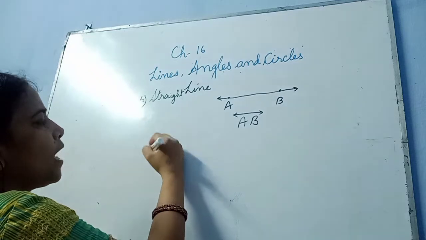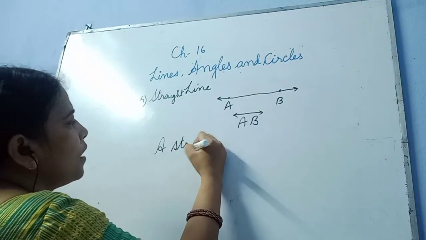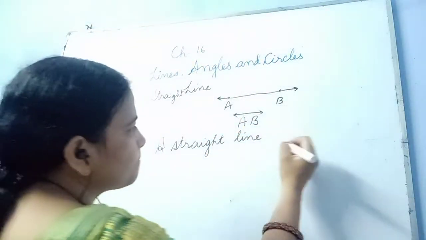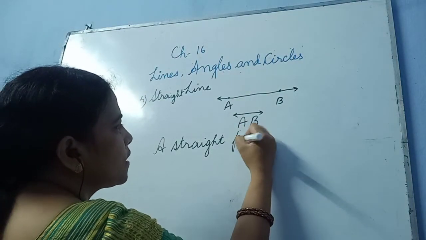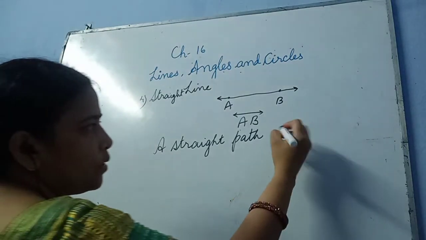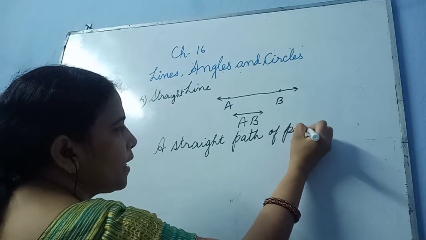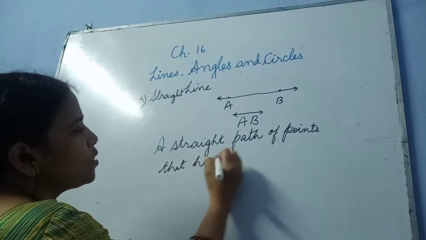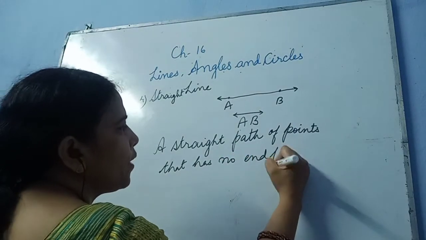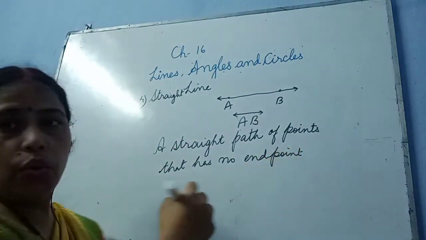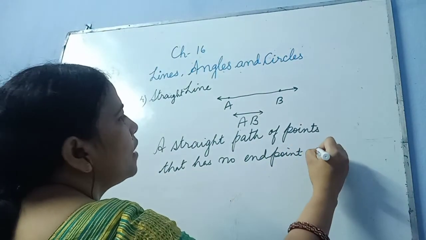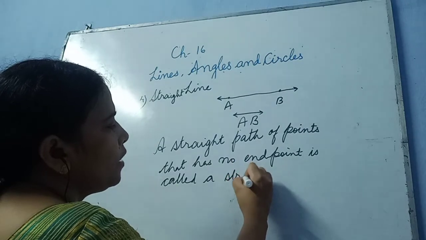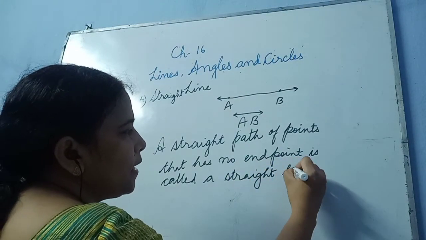So how can we define it? A straight line, a straight path of points that has no endpoint is called a straight line, or a line is called a straight line.